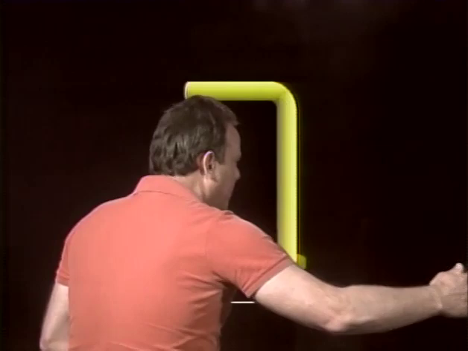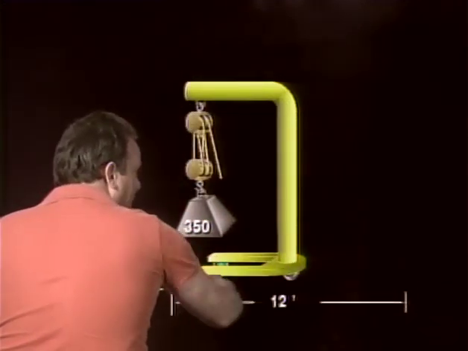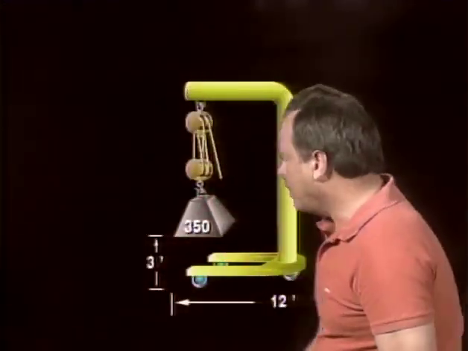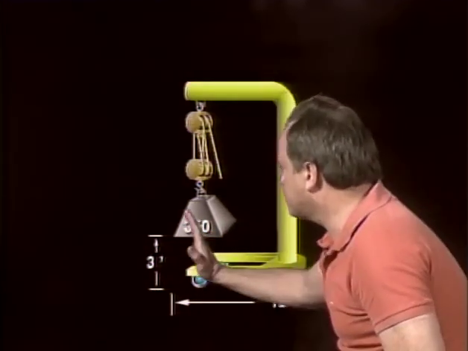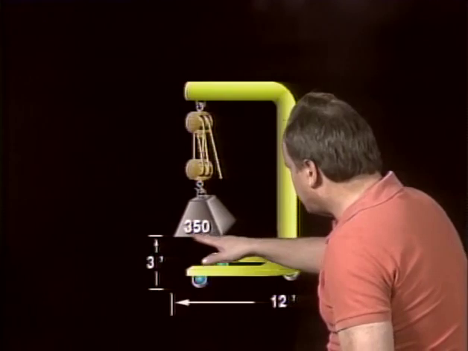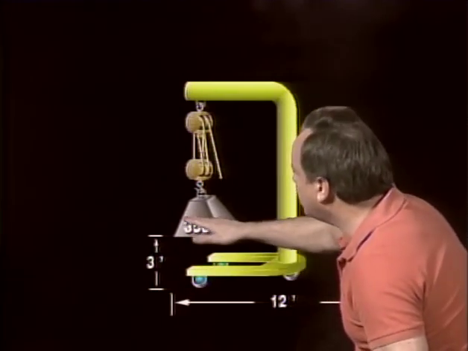And the entire assembly is then moved forward 12 feet. So you're going to move this assembly from my right over here to my left by 12 feet. So you're moving the entire assembly 12 feet. All right. A constant force of 70 pounds is required to move the loaded hoist. So it takes me 70 pounds of force to move that 12 feet. Now here's the question. You've got to read this question very carefully. The total work input required to move the hoist is how much? What was the question? Did they ask me how much work was involved in raising the weight or in moving the hoist? And the answer is how much work is there?